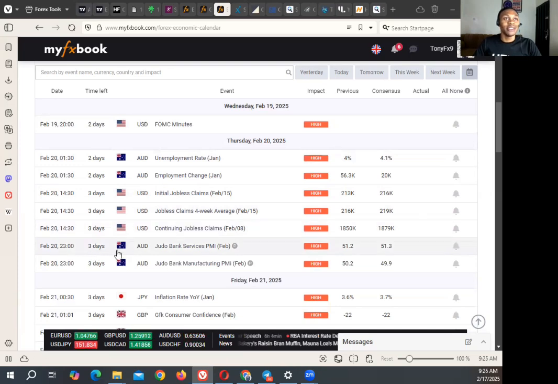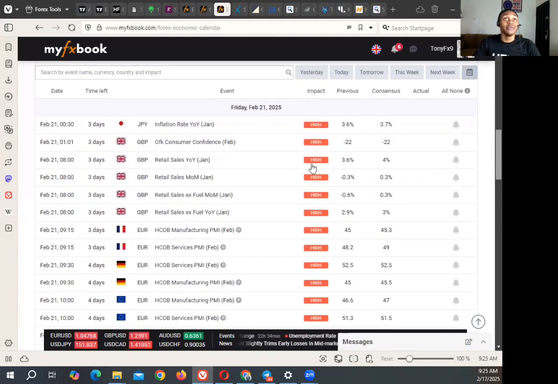Then to wrap up the session, it is AUD, Judo Bank Service PMI, and Judo Bank Manufacturing PMI. If you see a figure higher than 51.3, it is good for AUD. If you see a figure lower than 51.3, it is bad. Over here, the same thing applies.